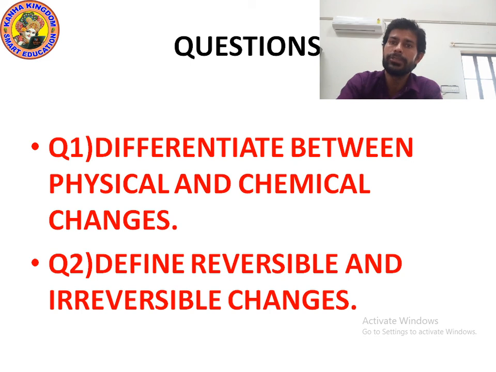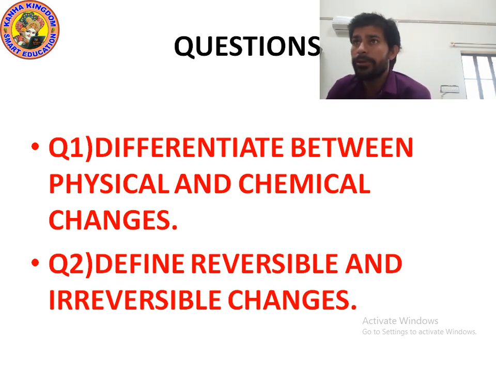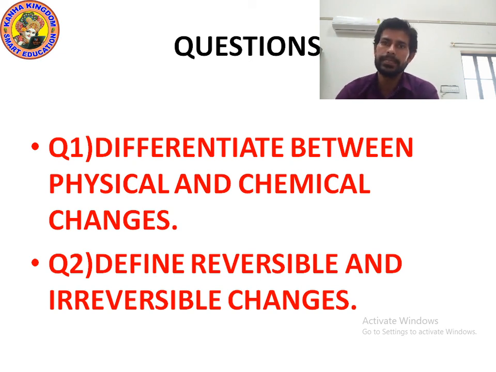Okay, it's time to ask questions. As you can see on the screen, question number 1: differentiate between physical and chemical changes. As I said, physical changes are changes in physical properties. They are reversible. During physical changes, composition of matter does not change and they are not accompanied by large energy change like heat and light. But chemical changes are changes in chemical properties. They are irreversible, composition of matter changes, and they are accompanied by large energy.